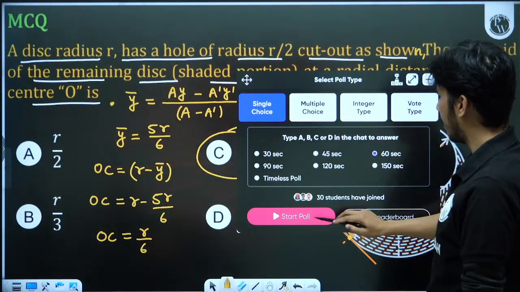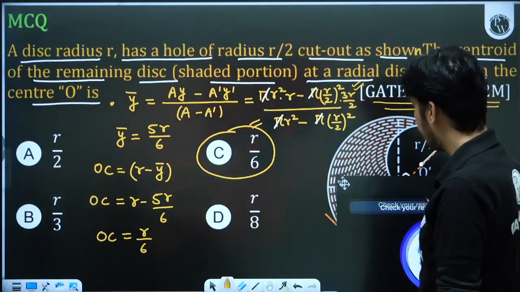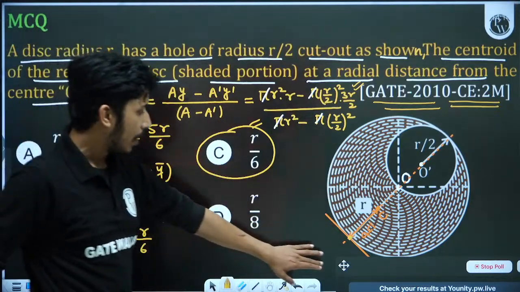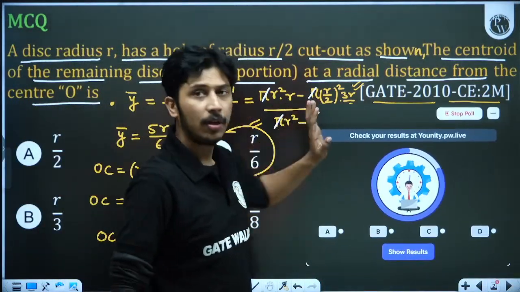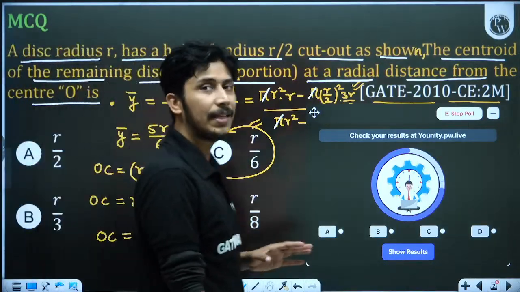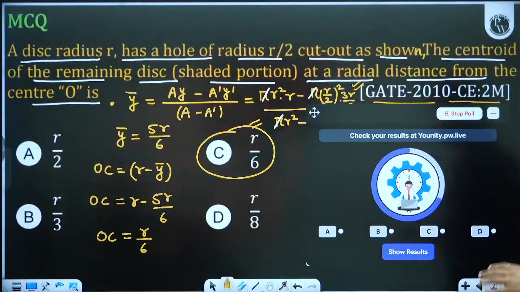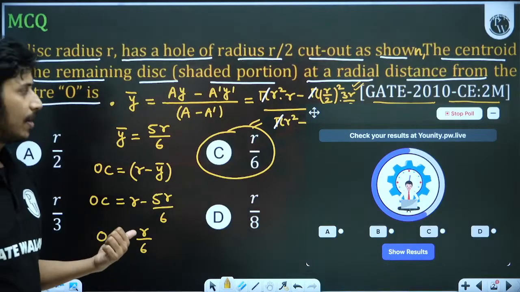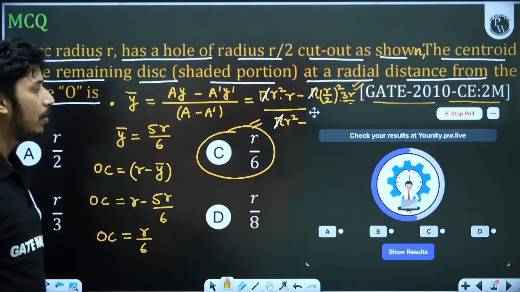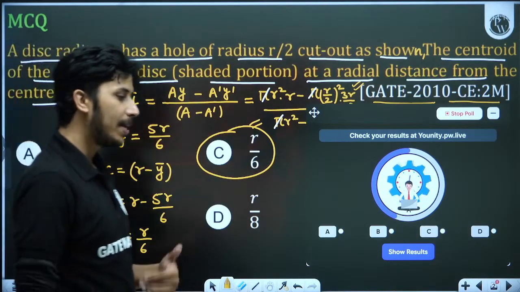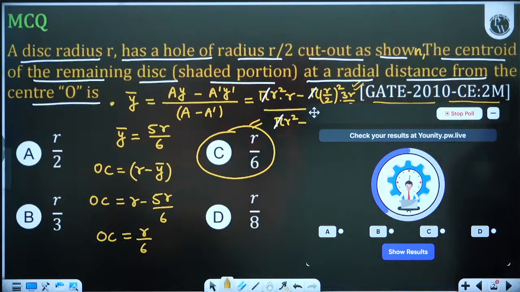I am giving you 60 seconds, now you can give me the answer. If anybody has given the wrong answer, you can comment, because I had not started the correct poll. Now I have started it, so please give the answer again, answer C. If anybody has done it by mistake, he can correct his answer now, because this was the first question. Please give answer C so that your beginning is from the correct answer.